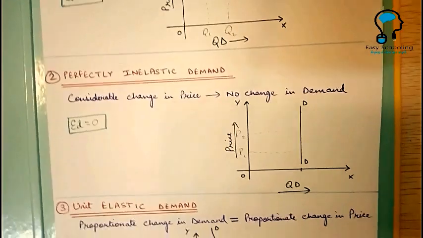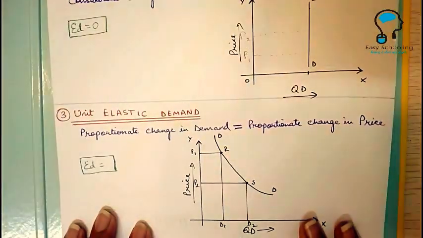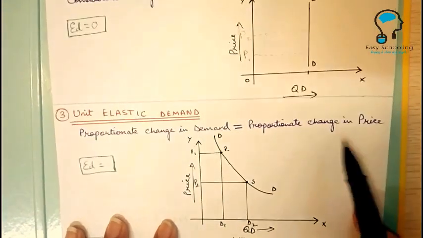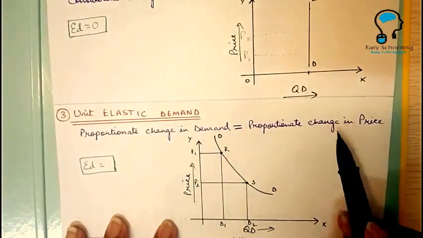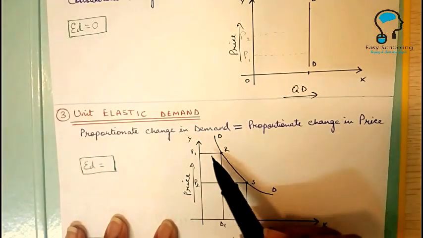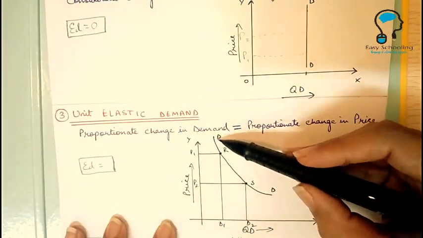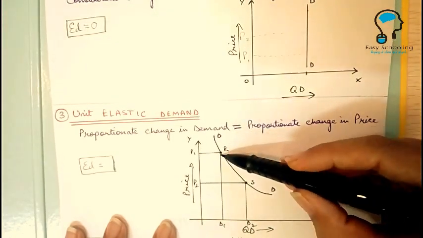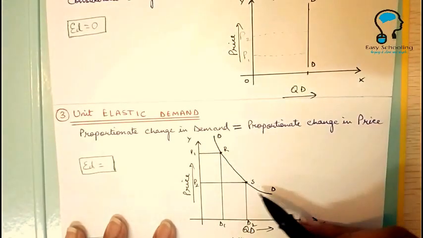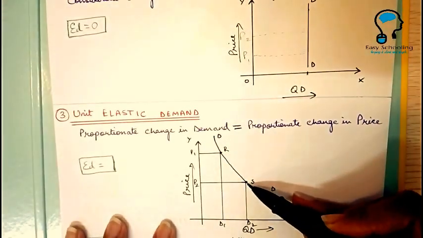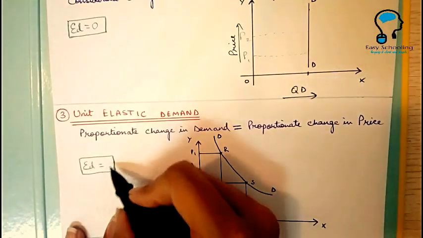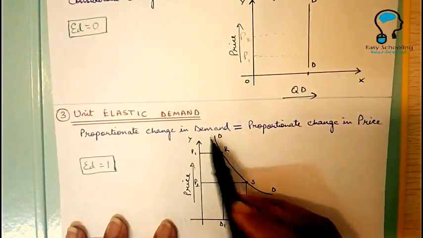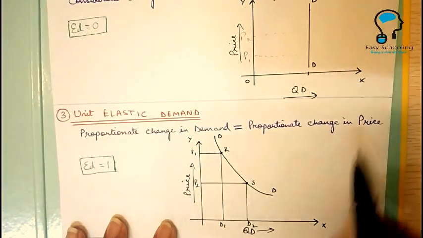Now next is unit elastic demand. In this case, proportionate change in demand is equal to proportionate change in price. Change in demand and change in price are equal. This demand curve is not a linear demand curve, it is a rectangular hyperbola, in which at every point, at point R or at point S or at any other point on this demand curve, the elasticity of demand will be 1, when proportionate change in demand is equal to proportionate change in price.